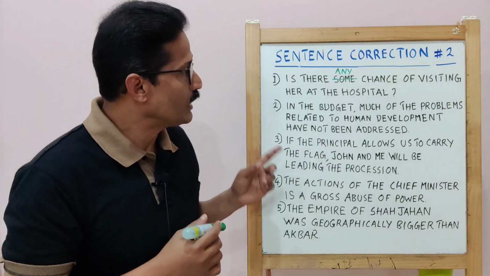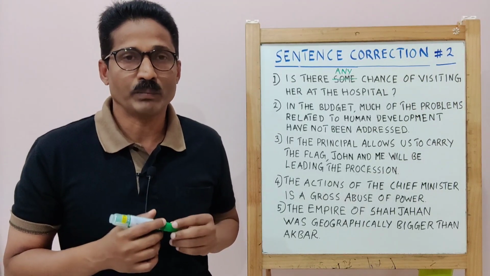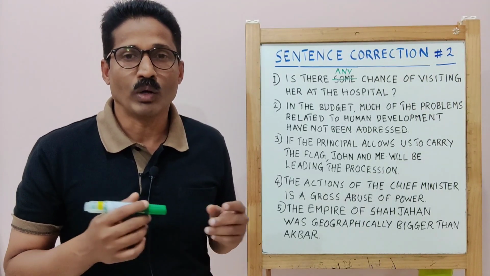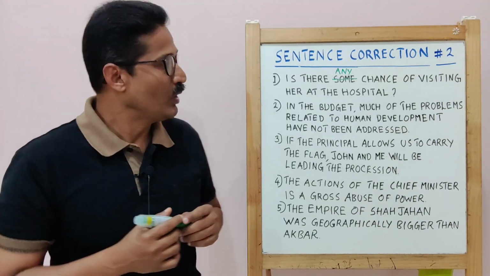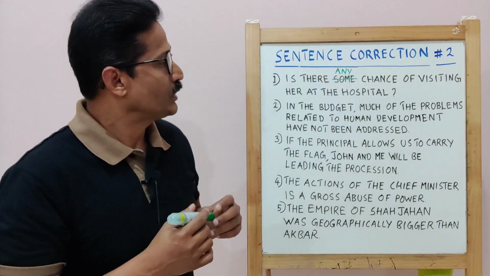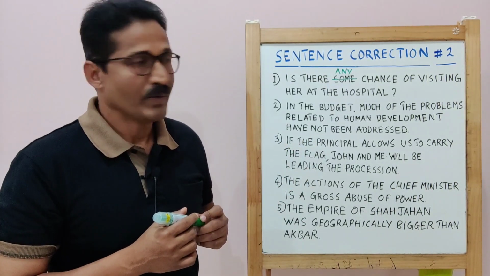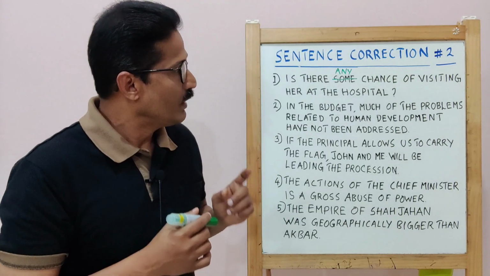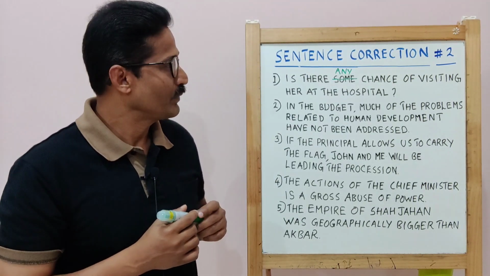And uncountable noun cannot be counted. For example, air, water, rice, etc. The word much is used for uncountable nouns, whereas the word many is used for countable nouns.